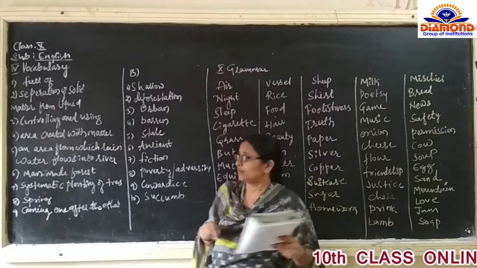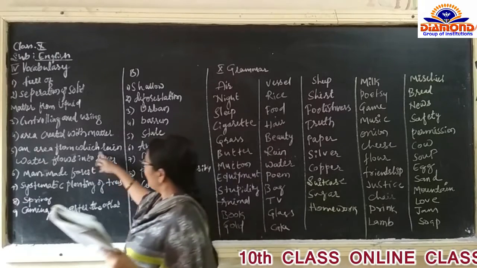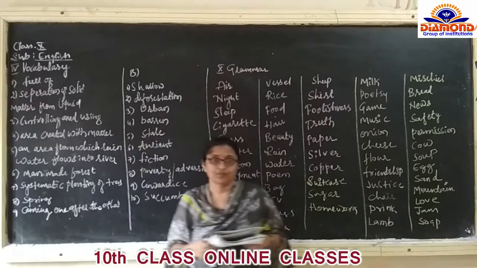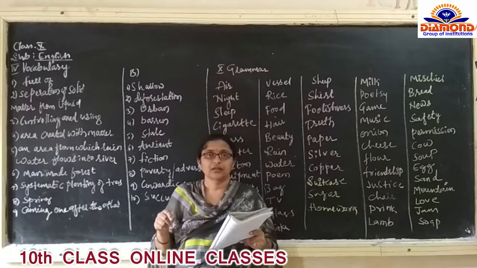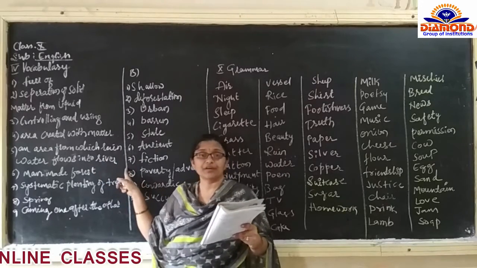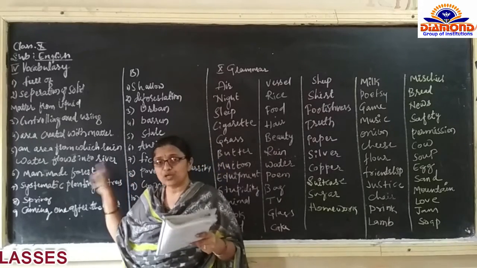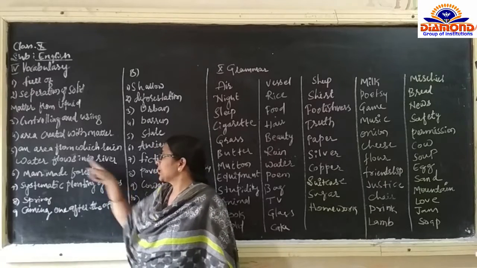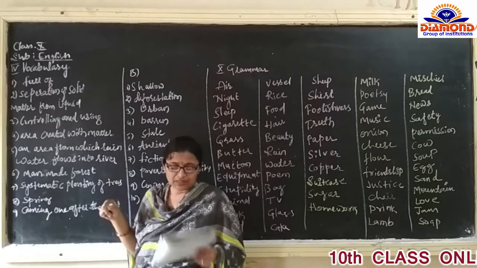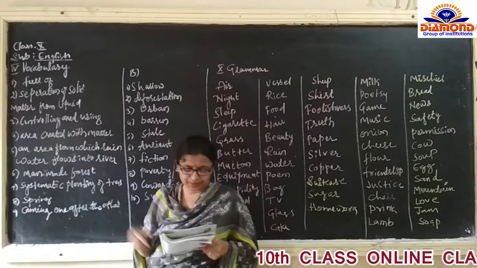The meaning of catchment is an area from which rainwater flows into river. Rainwater is going to flow from that area into the river. That is the meaning of catchment.